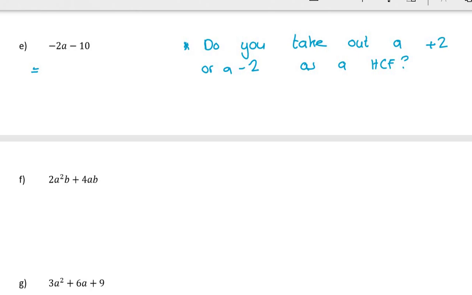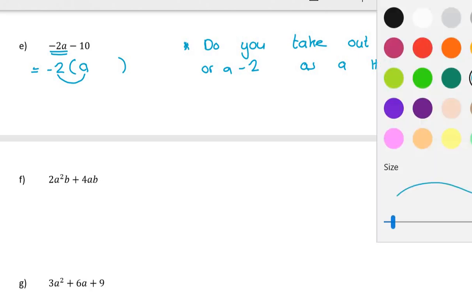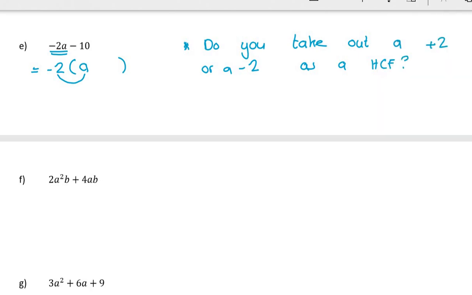If you took out negative 2, now you just have to be careful about your signs. So negative 2 times what will give me negative 2a? Negative 2 times a. Then negative 2 times what will give me negative 10? Well, this would have to be positive 5, because a negative times a positive would give me a negative. So that's negative 10. Now, you didn't have to do it like that.